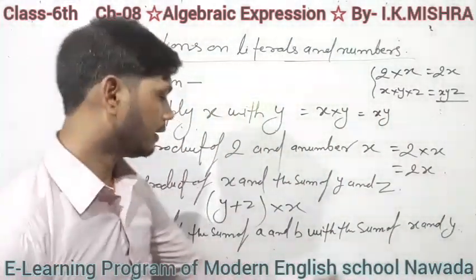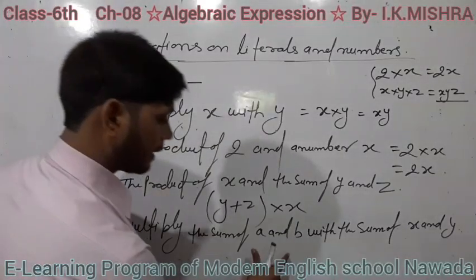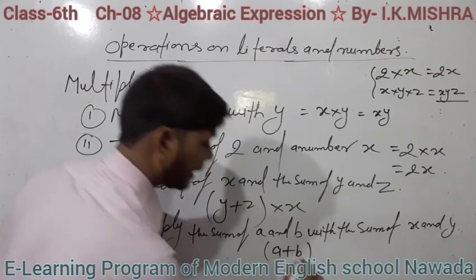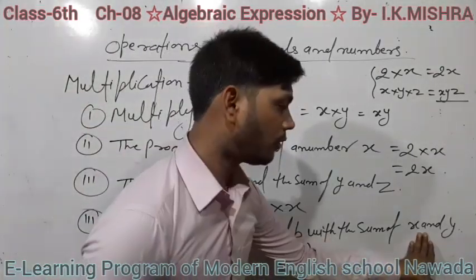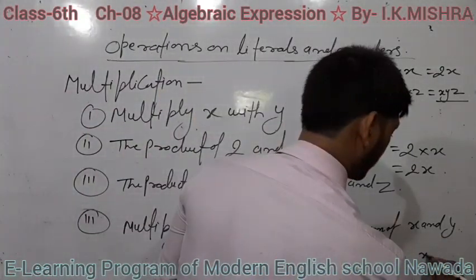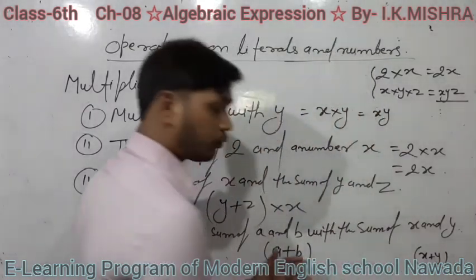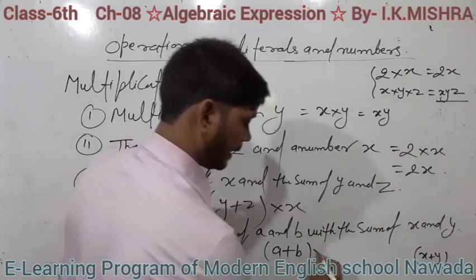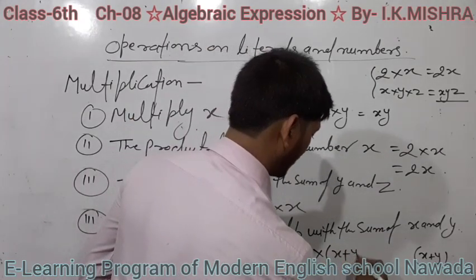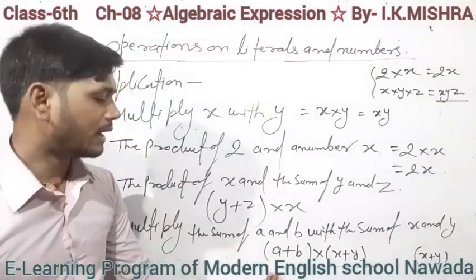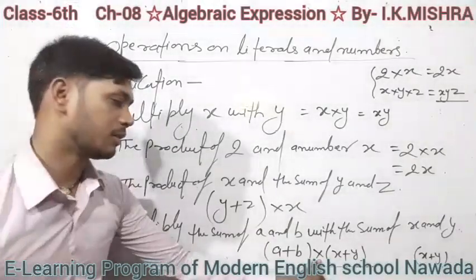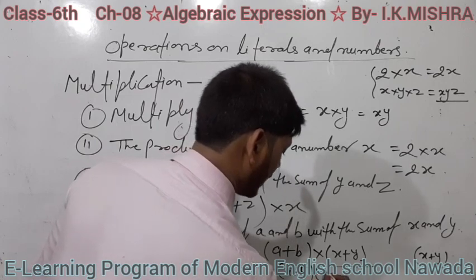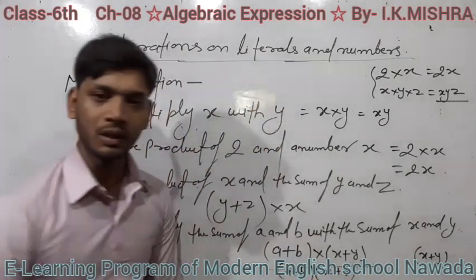Friends, it will be represented as: the sum of a and b means a plus b, and the sum of x and y means x plus y, and you have to multiply a plus b and x plus y, that means a plus b into x plus y. And students, you can hide the multiplication symbol here also, and write it as a plus b in brackets and x plus y. Clear students?